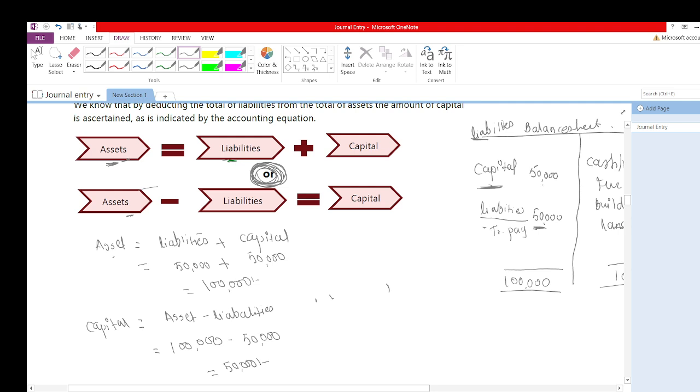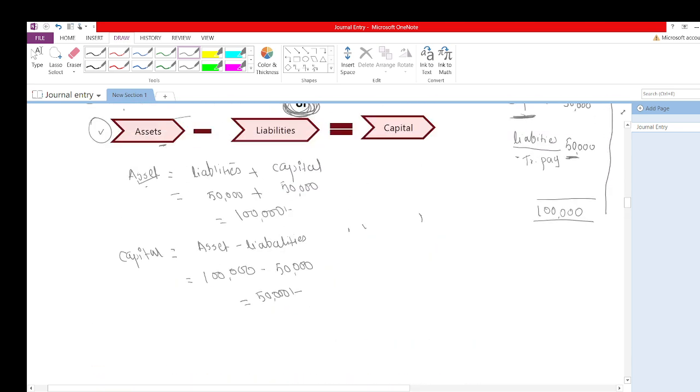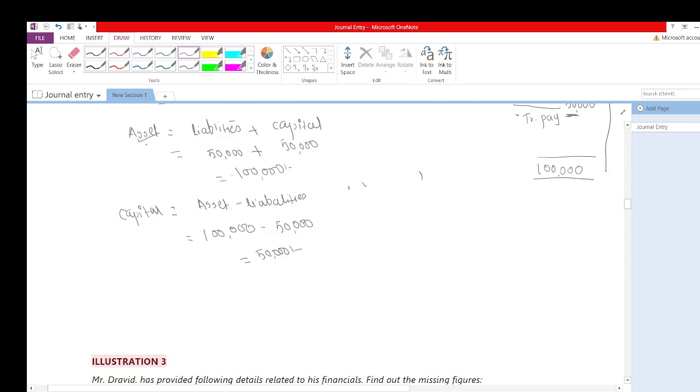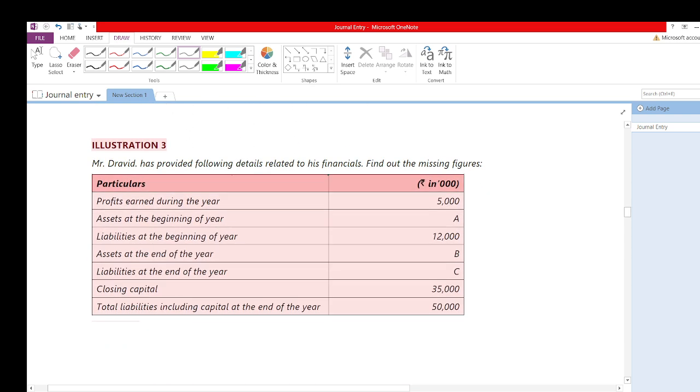I just wanted to tell you this equation, or I would say there is only one thing, that asset is equal to liabilities, but to solve examples, we create this equation accordingly. You just say asset goes here, liabilities go here. This is what it is all about. So I hope you are able to understand that asset is equal to liabilities, and according to this balance sheet I have proved these two equations which are given in your model. Now we already learned this equation. By using this equation, we will solve this question.